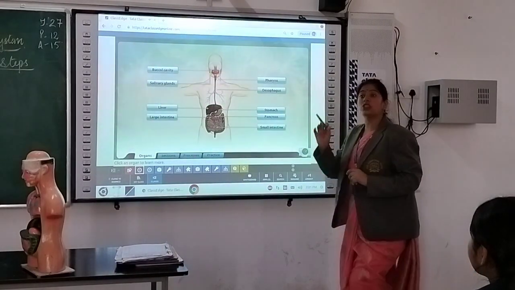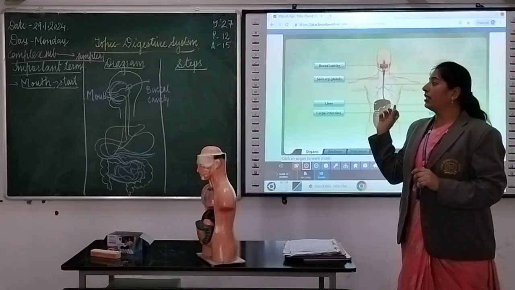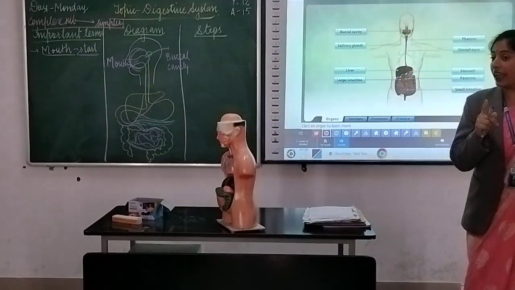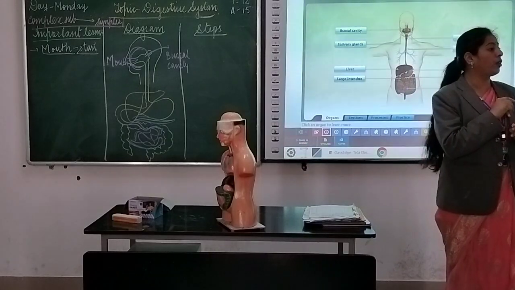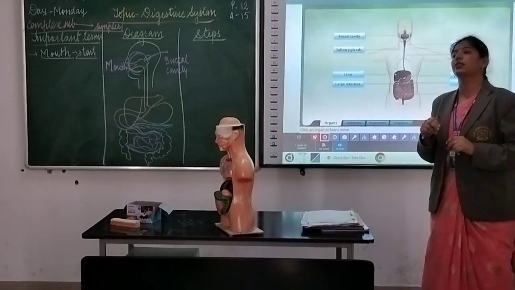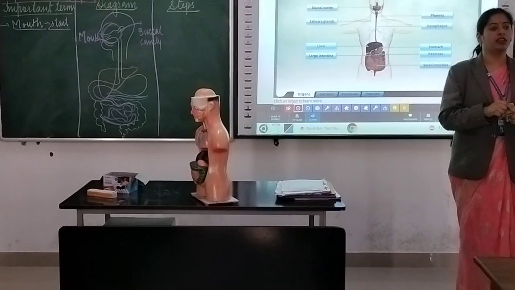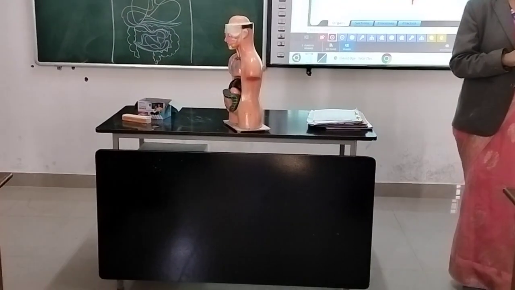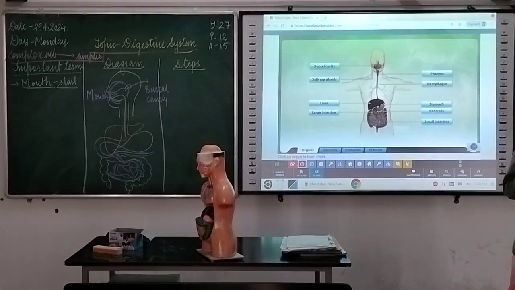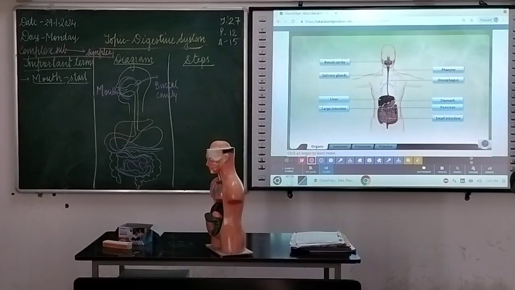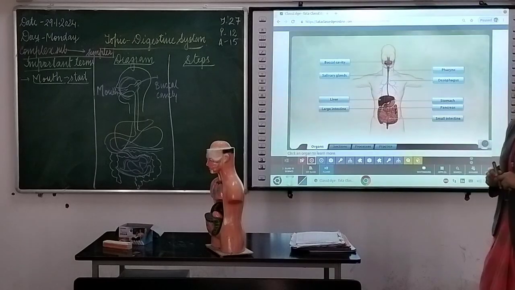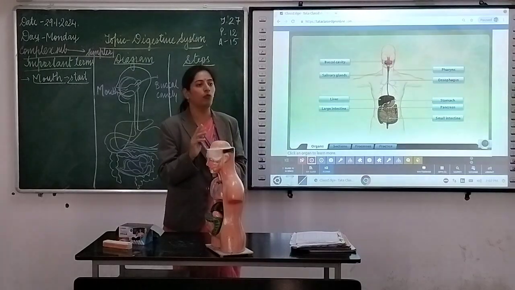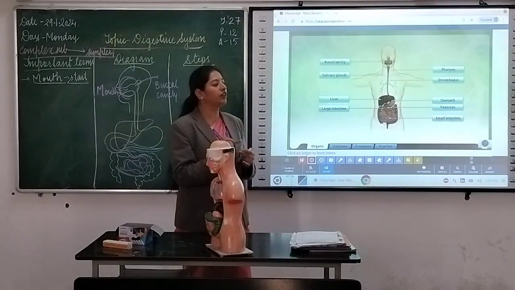Now, for a while, I am just stopping it. Why? What the video has just told you about, we are having 4 types of teeth. Can anybody tell me how many types of teeth we have and what are the names of these? Who's going to tell me? Raise your hands fast. You? Yes. There are 4 types of teeth: incisors, canines, premolars and molars. Very good. Clap for her first. Incisors, canines, premolars and molars. Sit, beta.